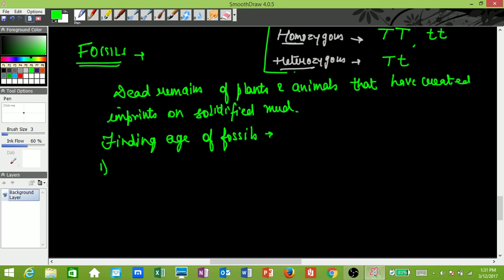The first method is carbon dating. The second method is relative dating. Okay, so carbon dating and relative dating.